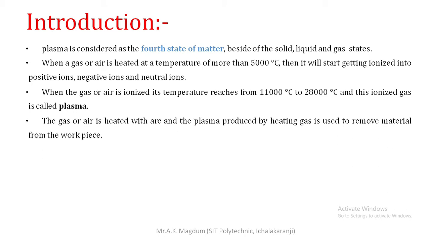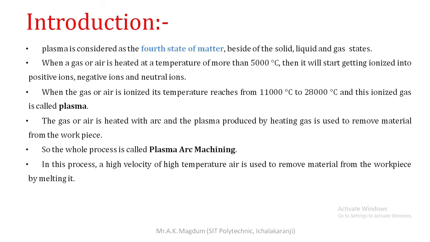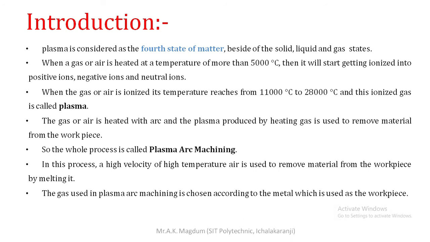The gas or air is heated with an arc, and the plasma produced by heating the gas is used to remove material from the workpiece. That is a simple way of removing the material from the workpiece. So the whole process is called plasma arc machining. In this process, high velocity, high temperature air is used to remove material from the workpiece by melting it. The gas used in plasma arc machining is chosen according to the metal which is used as the workpiece.